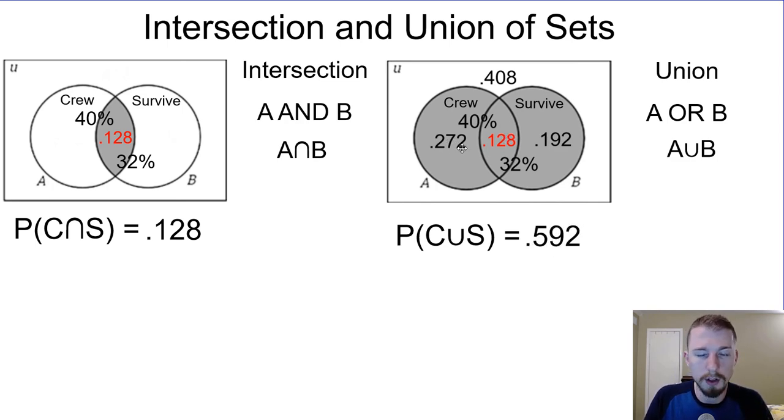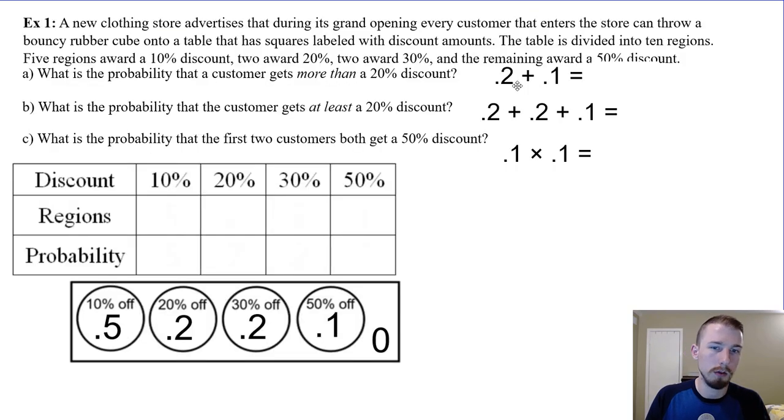Or you could add all the disjoint probabilities, which are only the crew, surviving crew, and then only survivors. And we add all those across the board, you can get that. Another way you could do it is add the 40%, which is the crew, the 32%, which is those who survived, but then you have to subtract the 0.128 because they would have been double counted, in other words. And by the way, if we subtract that, find the complement, that's where we get this 0.408. Good stuff. We're going to do a lot more of that, so don't worry about it.